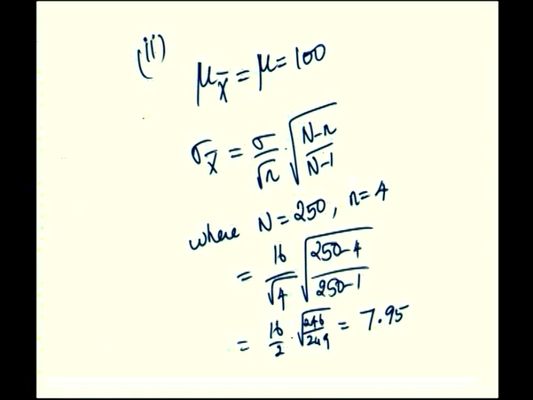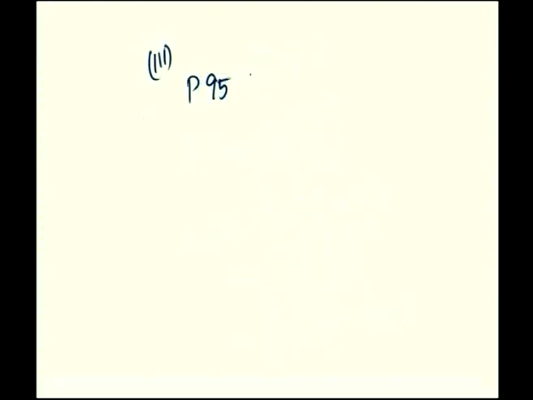Next, you are asked to calculate probability of 95 less than or equal to x bar less than or equal to 105 if x is normally distributed. If x is normally distributed, then we use the central limit theorem.